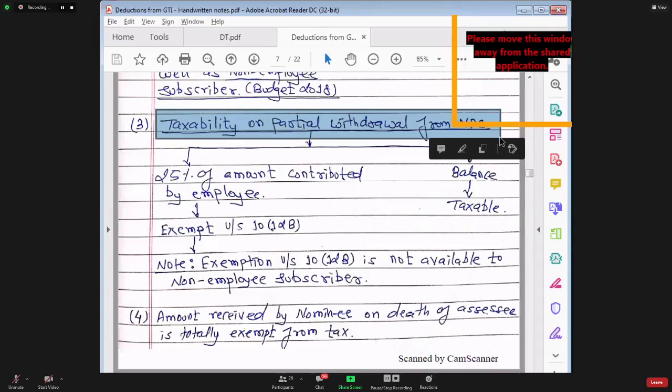Full withdrawal means total withdrawal. Total withdrawal means you have closed the account. You have withdrawn the entire money. Now you don't want to contribute anything to this scheme. Rizwan, government employees generally will not opt out from this scheme. For them, it is mandatory. For employees working in the private sector, it was anyway optional.